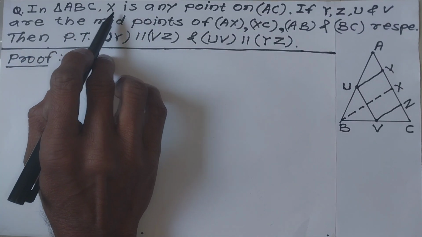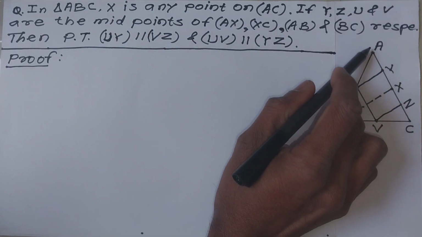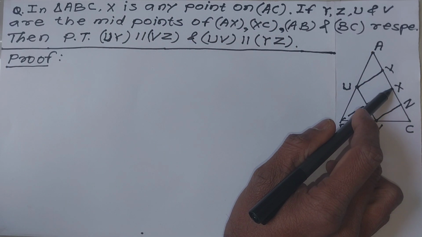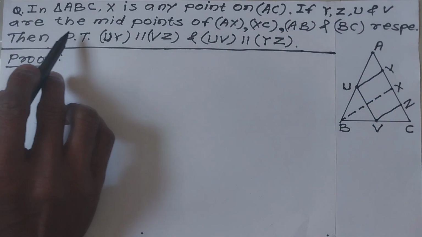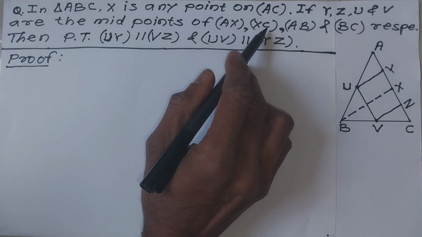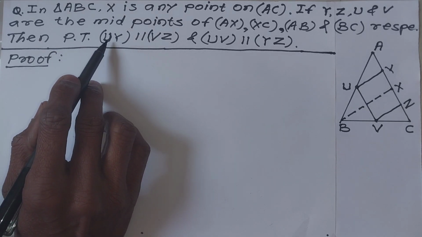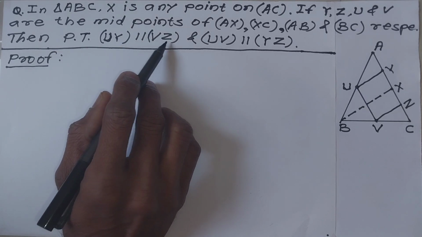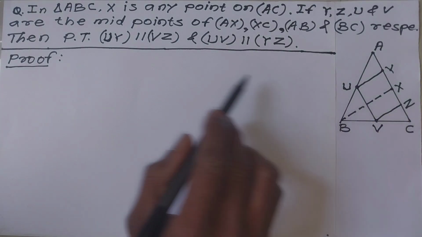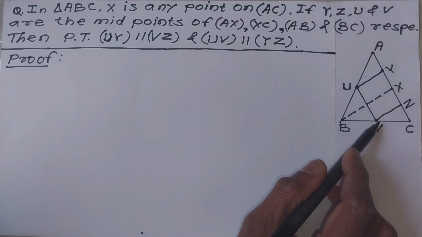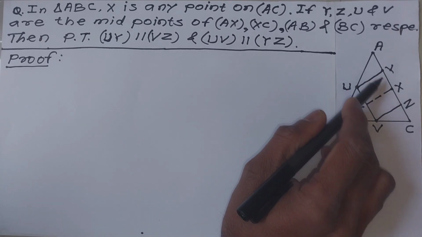In triangle ABC, X is any point on AC. This is triangle ABC, and this is segment AC with point X on it. If Y, Z, U, V are the midpoints of AX, XC, AB and BC respectively, then prove that UY is parallel to VZ and UV is parallel to YZ. Look here, UY parallel VZ and UV parallel YZ.